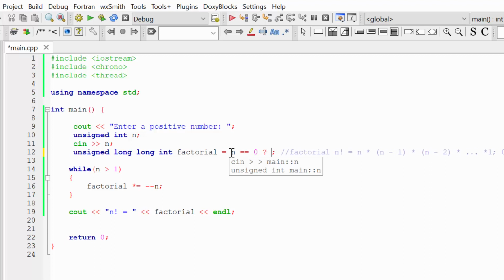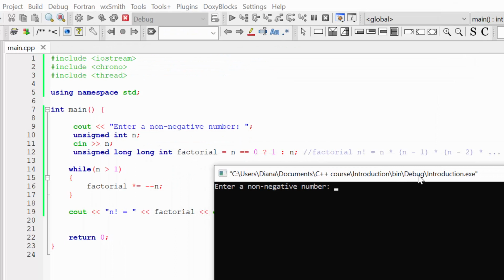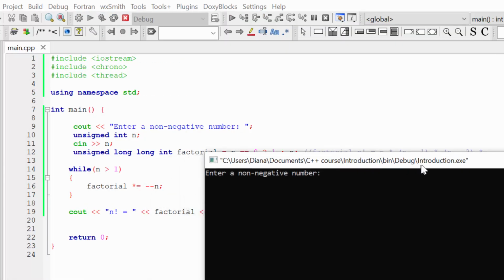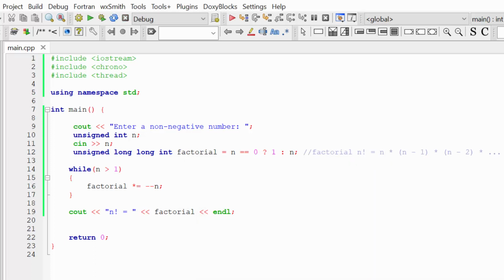If so, factorial will be equal to 1. If not, factorial will be equal to n. And here I can change the prompt to "enter non-negative number". Let's build and run our program. Once again, let's check factorial of 4. You can see it's still 24. But now if I try to calculate factorial of 0, it's equal to 1. So I hope this information really helped you to understand how useful the while loop is.